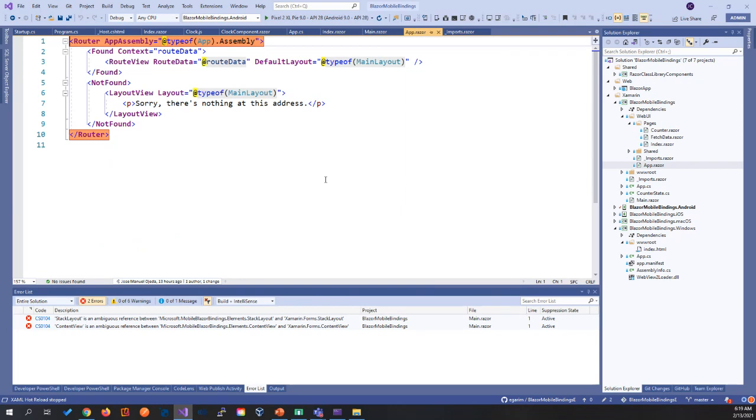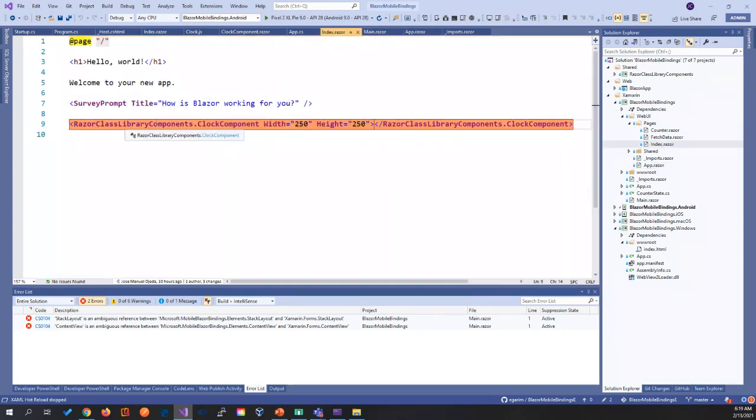It knows where to look for the components that we instantiated and show them there. Here we have all the web UI components exactly as we have. And let's check the index. That's the one where we're bringing in our Razor class library component and instantiating that component as well.